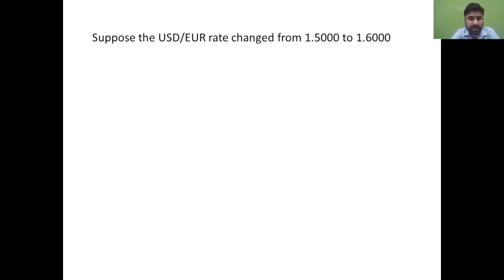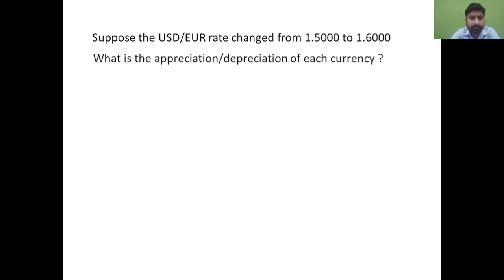What is the appreciation and depreciation of each currency? Read the question very carefully. The question is asking about each currency. It is not asking about a single currency, which means there are two currencies involved here: one is USD and the other is Euro.